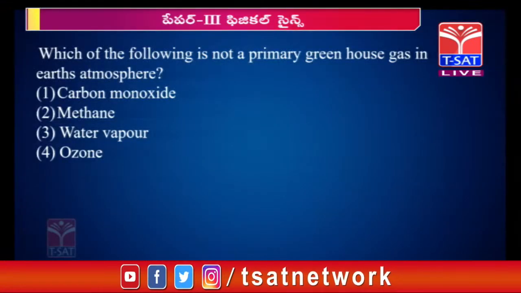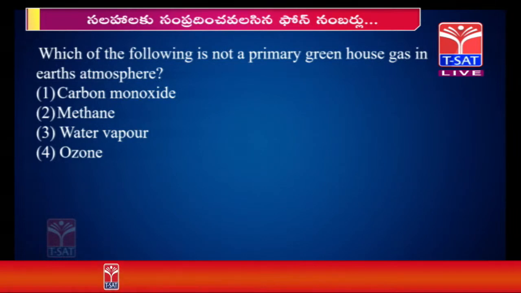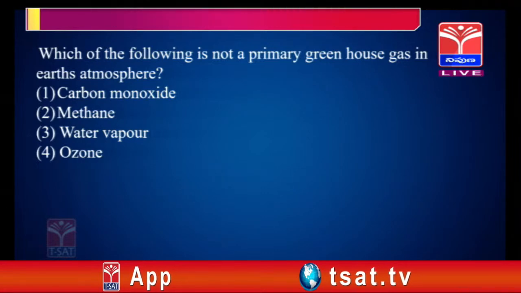Next question. Which of the following is not a primary greenhouse gas in Earth's atmosphere? Out of these four, carbon monoxide, methane and ozone are primary greenhouse gases, except water vapor. So the answer is water vapor.